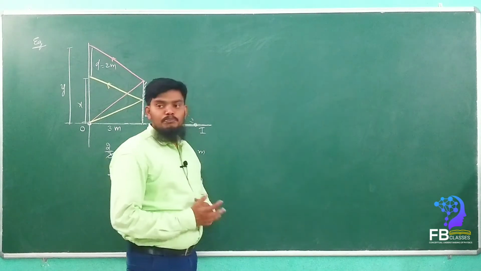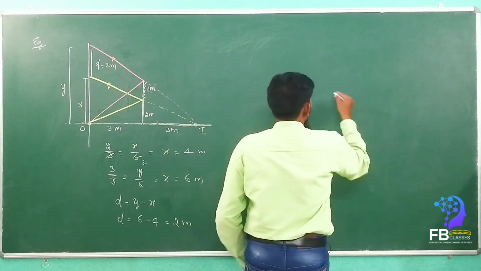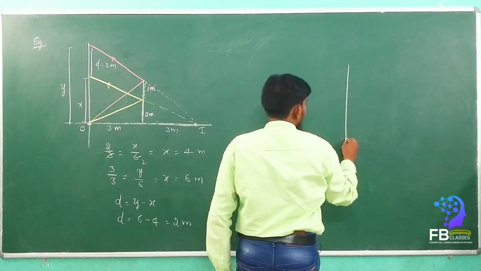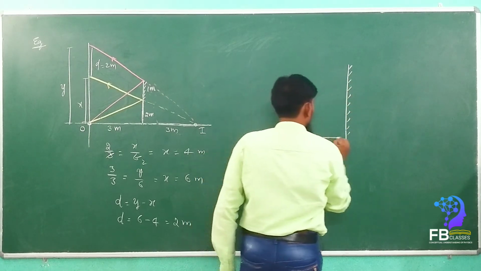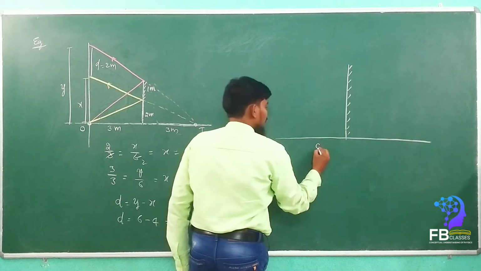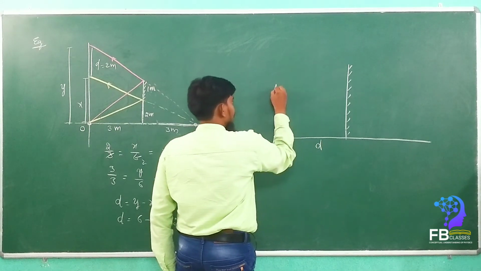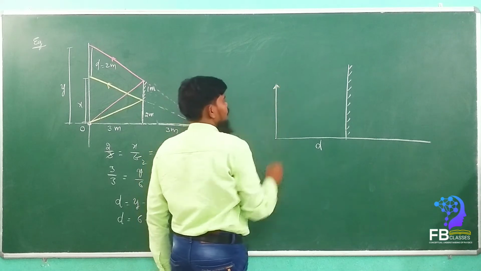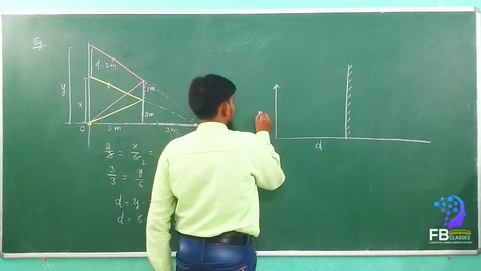We are going to prove it mathematically. See here. Consider this is a mirror. At a distance d from the mirror, a man is standing whose height is, let's consider, h.